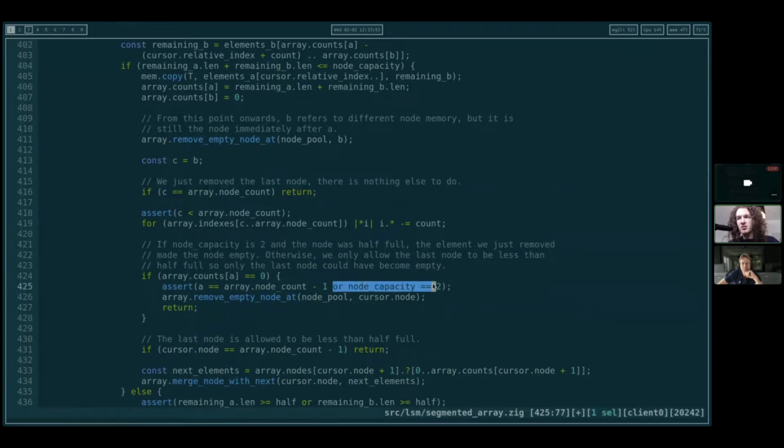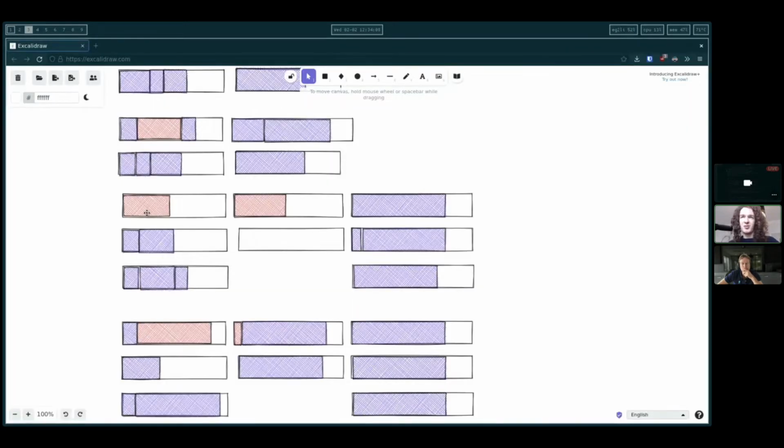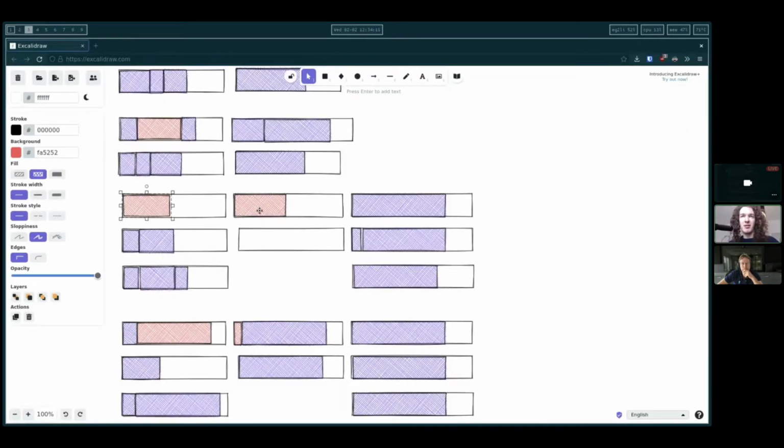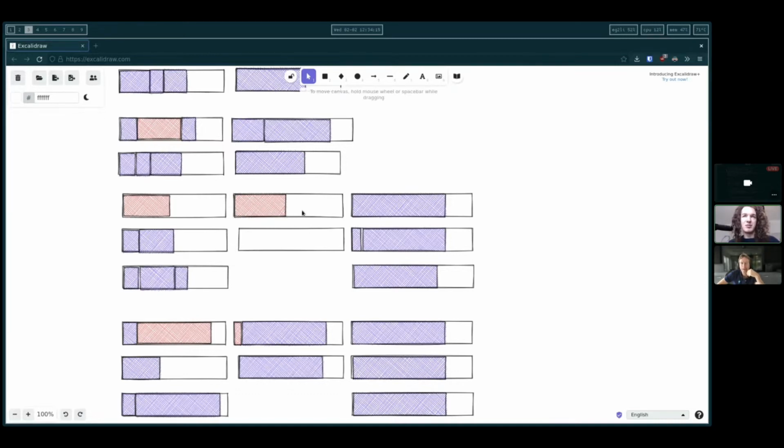What about this node capacity equals 2 thing? That can happen too, right? Actually, I think we just can't assert this. This can always happen. It's not just for these two things, because we can remove up to half. So this situation can happen at any point in the array. It doesn't have to be at the end or only if node capacity is 2. So I think we have to get rid of the assert.